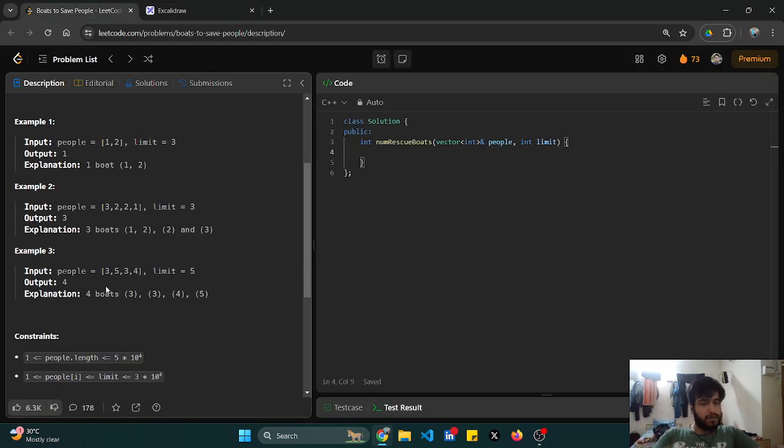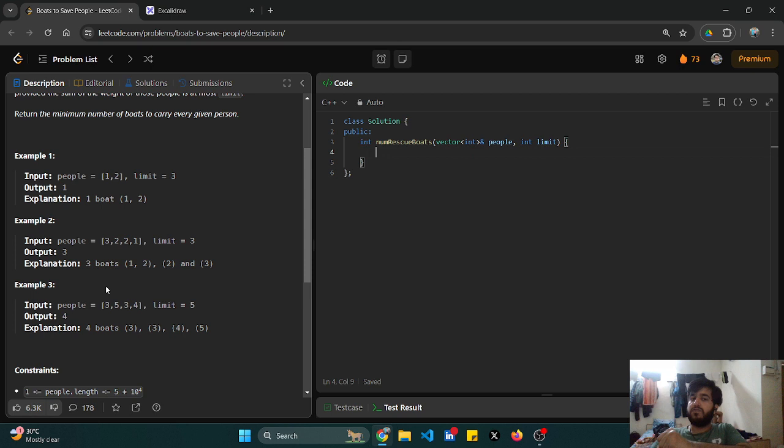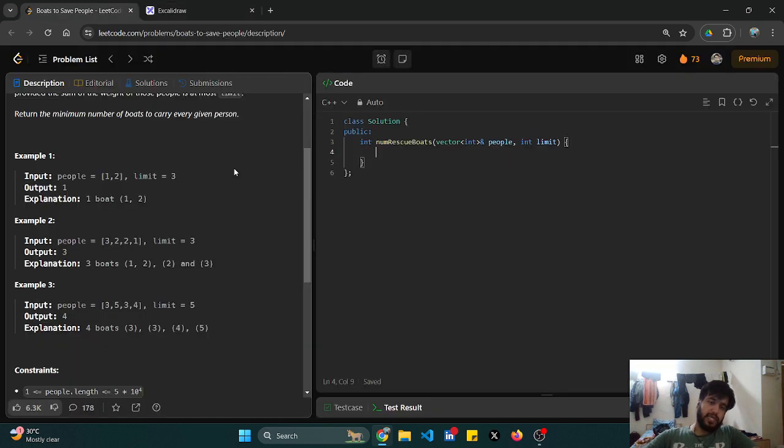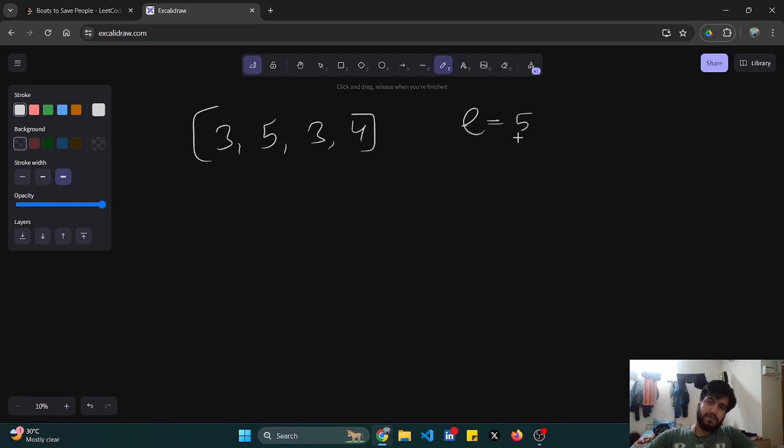I'll try to take up one more test case and then we'll move on to the code. Which test case should I take? This third test case we will take 3, 5, 3 and 4. What is my limit in this case? The limit is going to be 5. I have to first segregate the lowest ones and the highest ones together, so I'll simply sort them: 3, 3, 4 and 5.